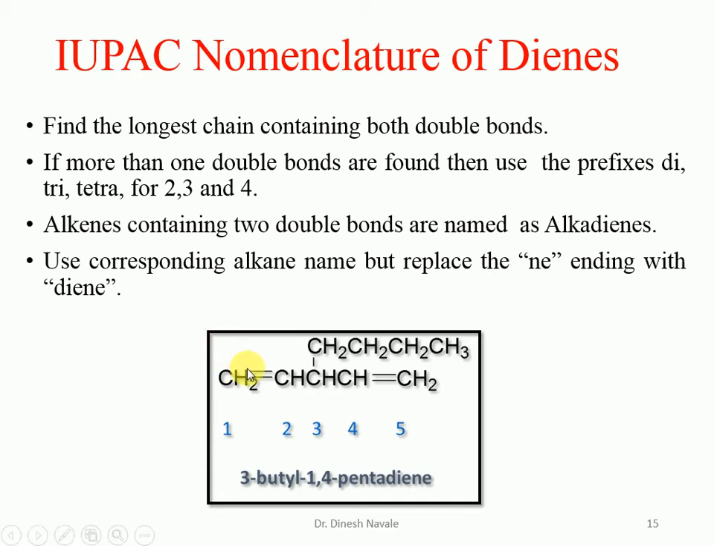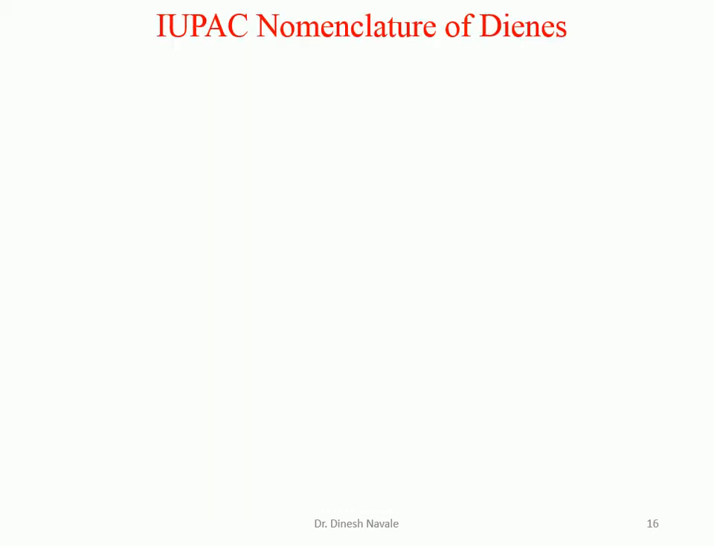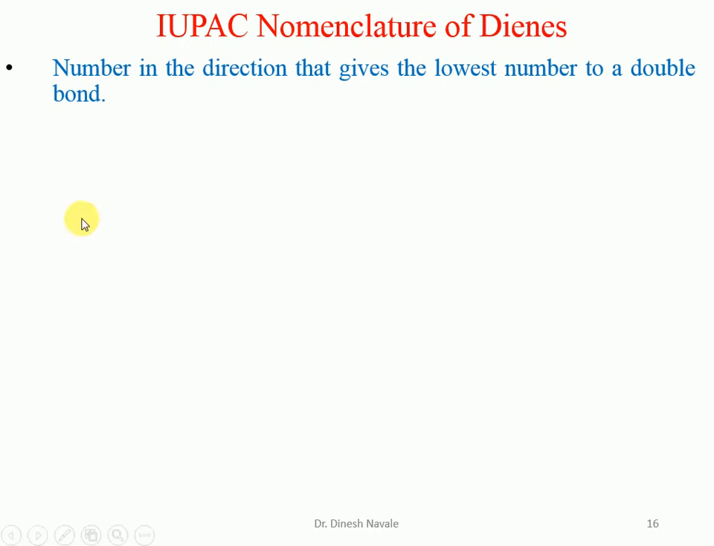So it is going to become pentadiene. And the position of the double bond is what? Between carbon number 1 and 2 and carbon number 4 and 5. So it is going to become 1,4-pentadiene. And the substituent present is what? It is a butyl, which is on carbon number 3. So it is going to become 3-butyl-1,4-pentadiene. Two numbers are always separated by a comma, and the number and words are separated by a hyphen. So it will have the nomenclature 3-butyl-1,4-pentadiene.